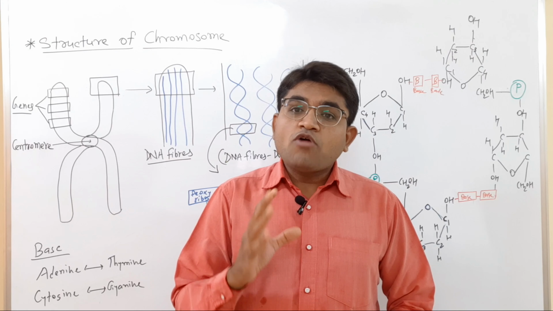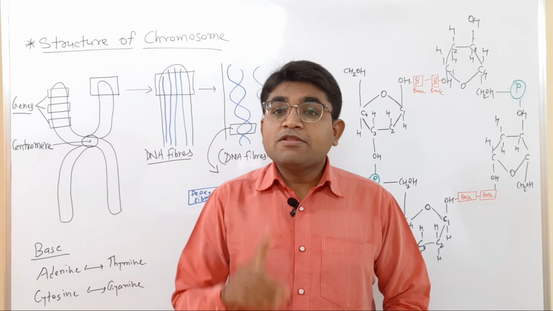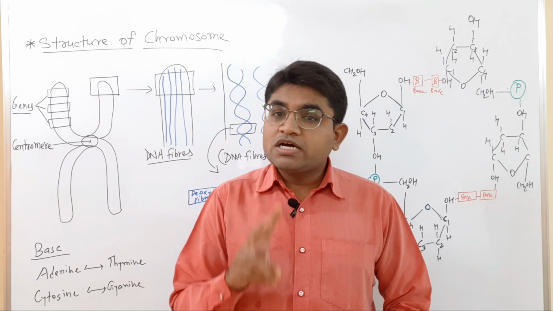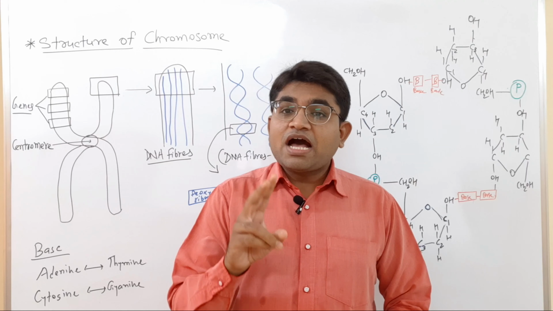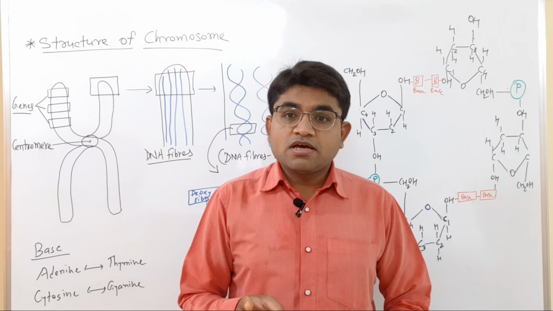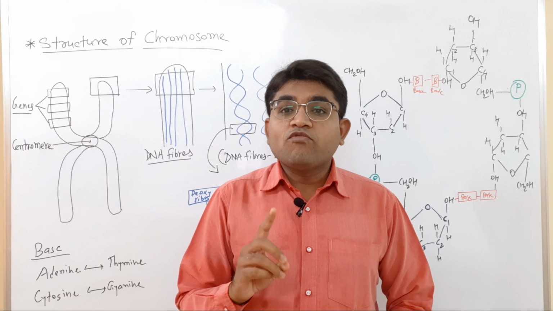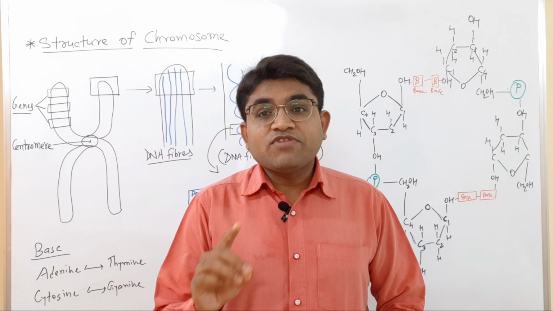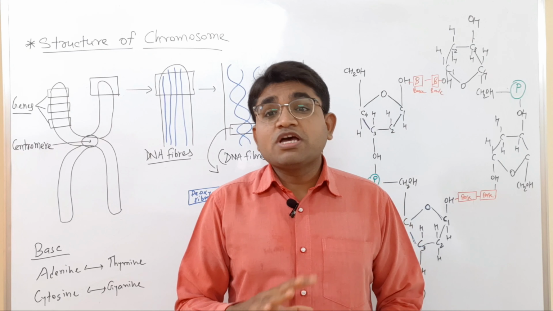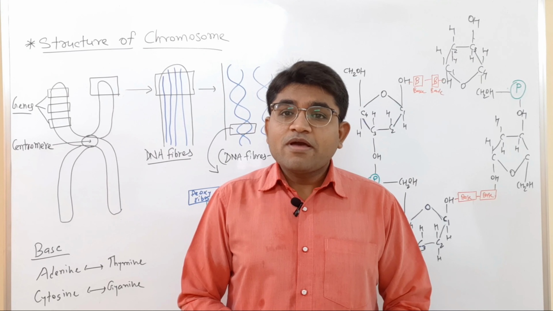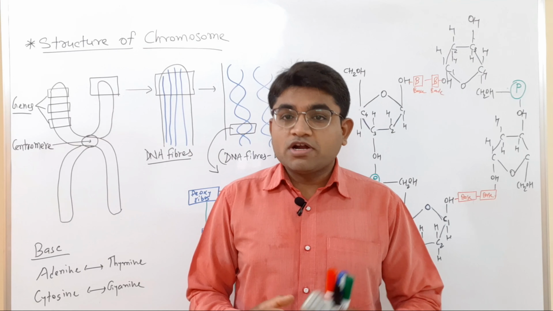Okay, so out of these 46 chromosomes, 44 are autosomes, and the one pair, meaning the 2 chromosomes, are the sex chromosomes. In the male there are 44 autosomes and one X chromosome and one Y chromosome, whereas in the females there are 44 autosomes and 2 X chromosomes. Okay, this is all about the basics that we all know, but we revised it because we have to discuss it further.